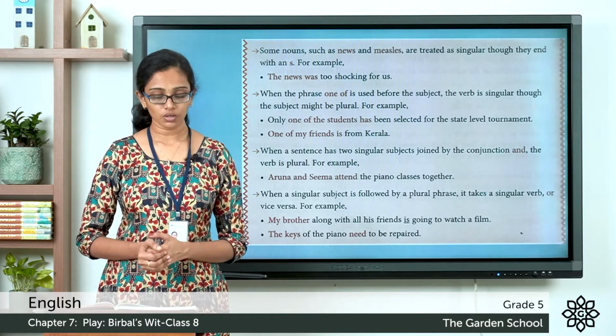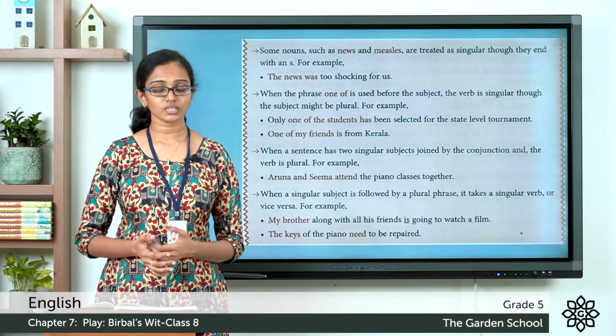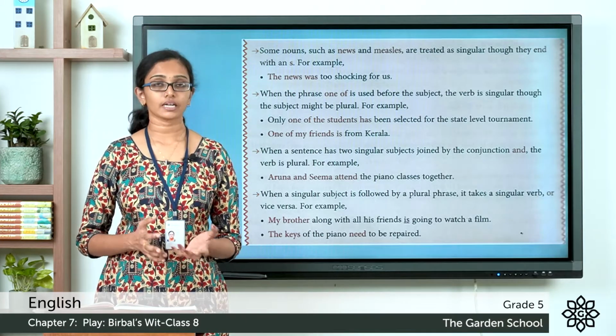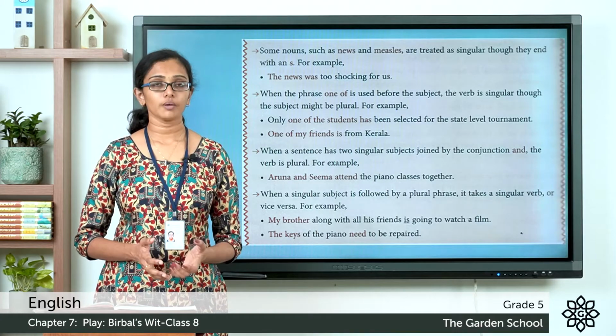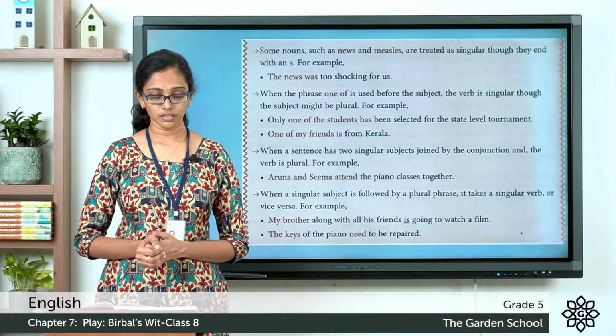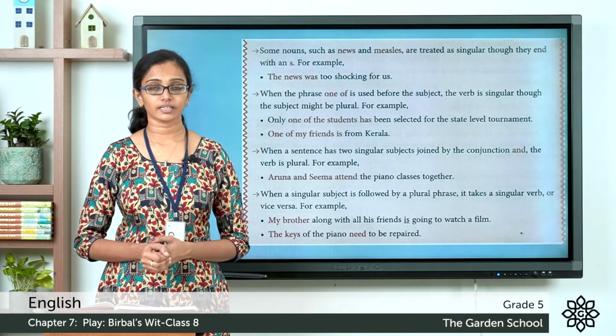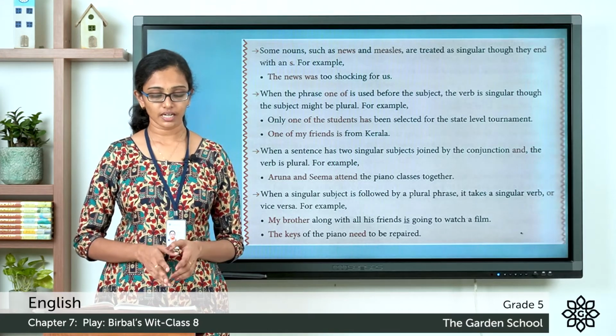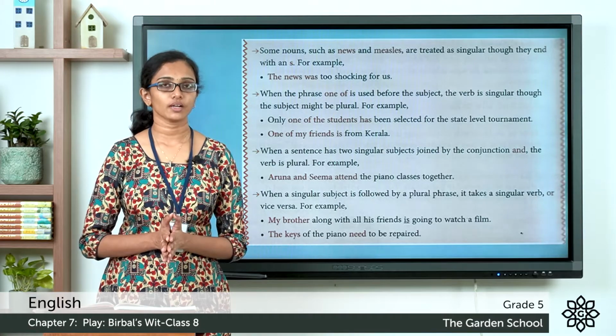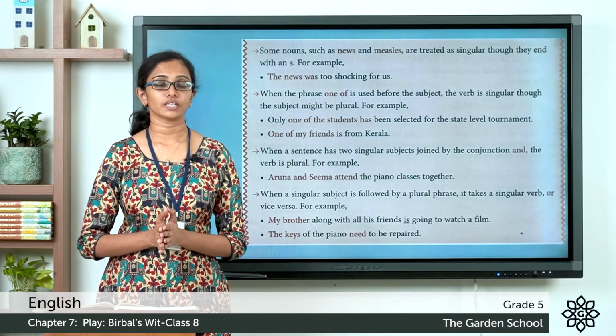So there is the next rule. When a sentence has two singular subjects joined by the conjunction "and", the verb is plural. For example, Aruna and Seema attend the piano classes together. You see the singular subjects here. Aruna is a singular subject. Seema is also a singular subject.